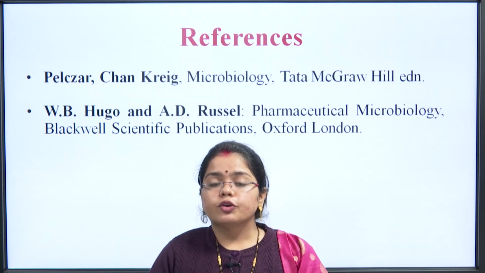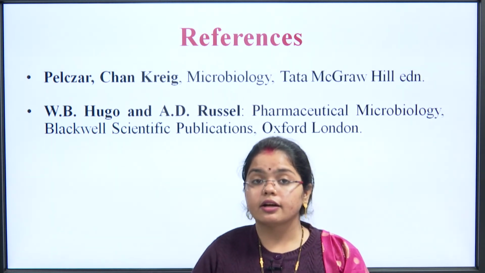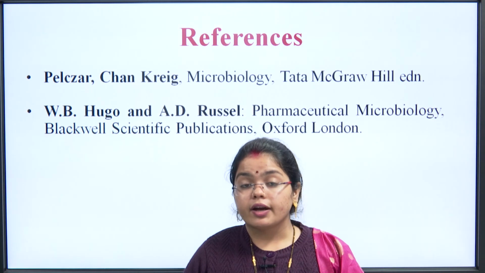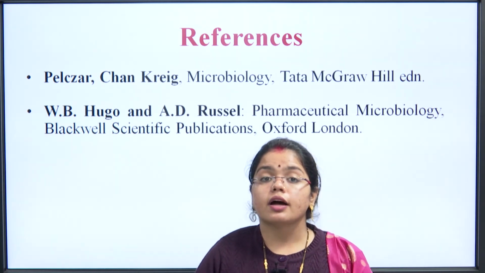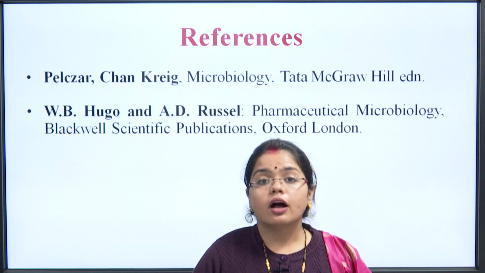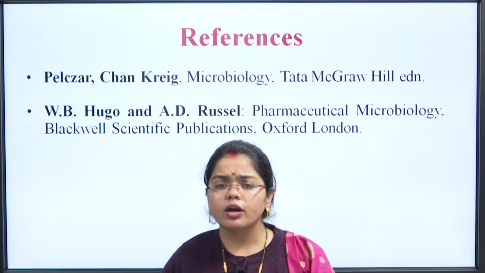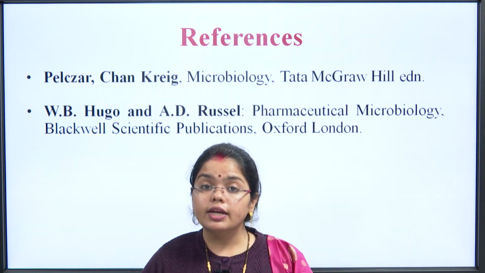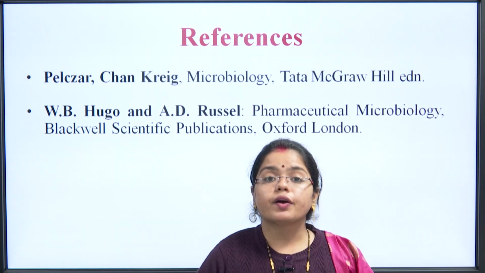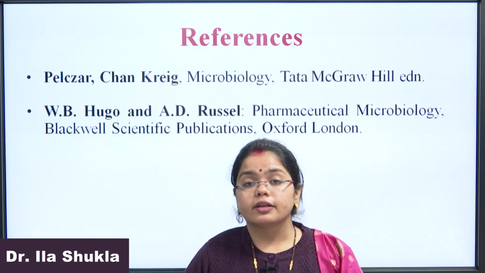So, this was all for today, and we learned about how we can assess a new antibiotic, how we can find out its susceptibility, how we can find out what kind of microorganisms are susceptible to a particular kind of antibiotic. We have learned about the MIC, how we find out MIC, what are the loopholes of MIC, what are the methods involved, and then we have studied the E-test, the E-strip, also called the epsilometer, which helps us find the exact concentration of the particular antibiotic for clearing out the bacterial agent.